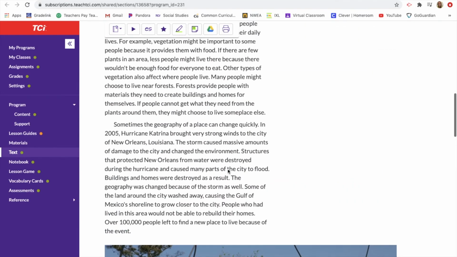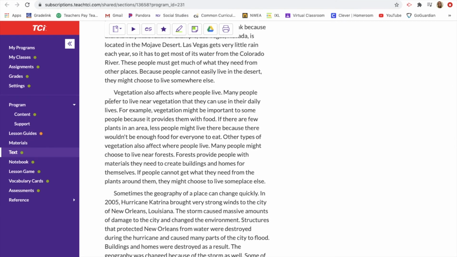And then our last section is going to be on vegetation. Vegetation also affects where people live. Many people prefer to live near vegetation that they can use in their daily lives. For example, vegetation might be important to some people because it provides them with food. If there are few plants in an area, less people might live there because there wouldn't be enough food for everyone to eat.